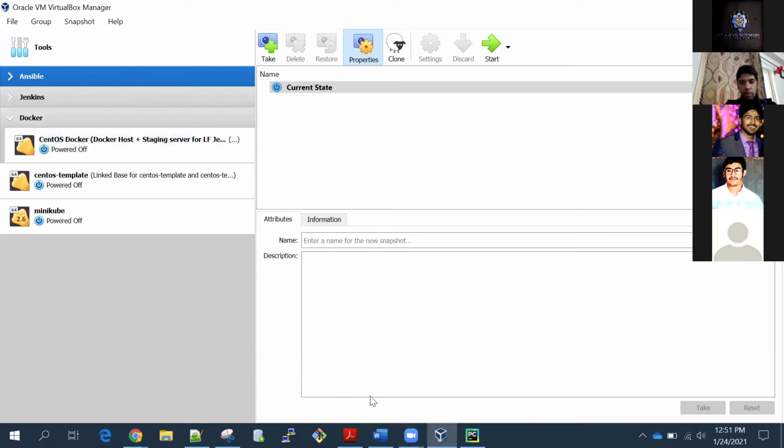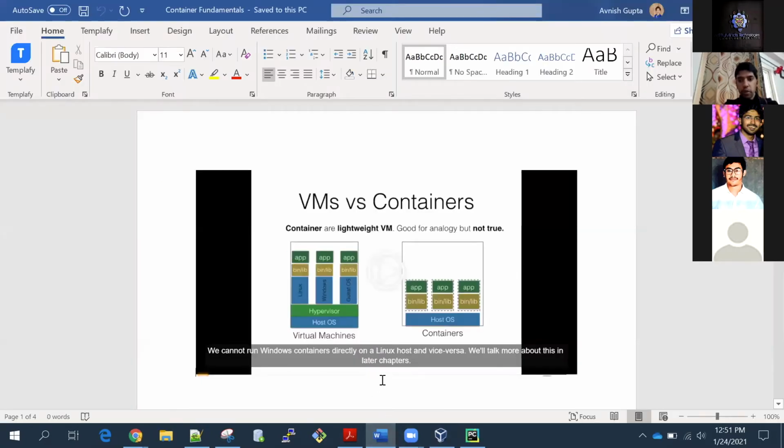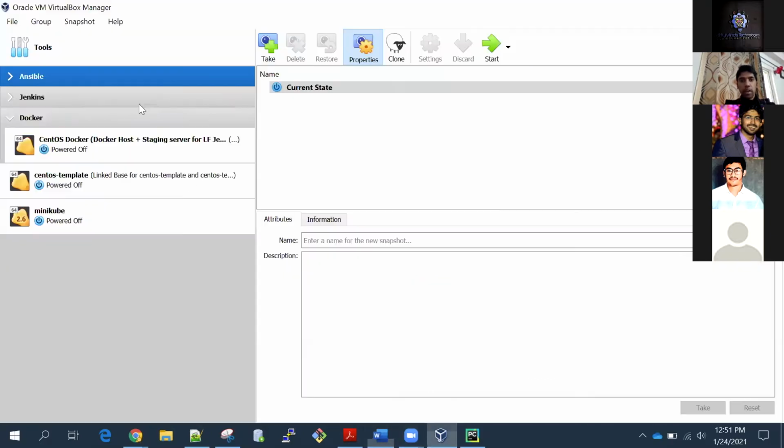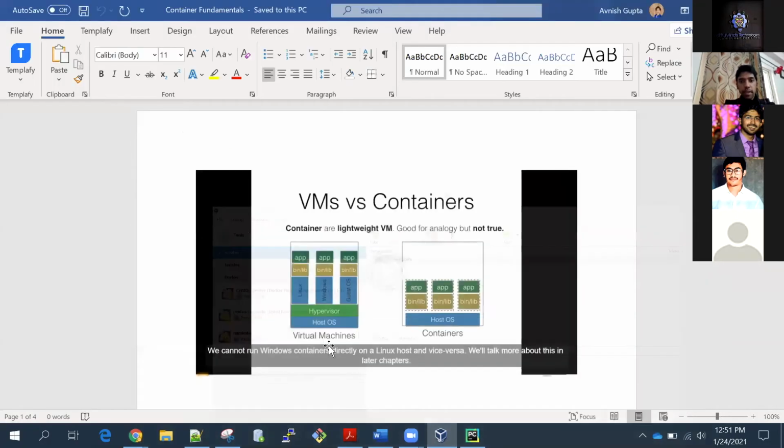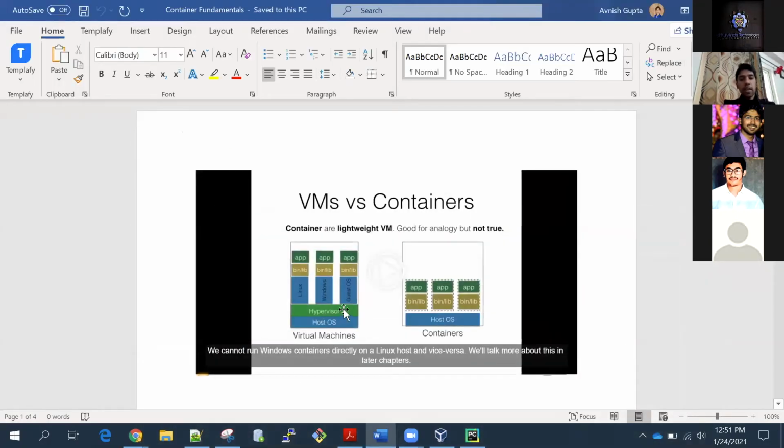Now going on to that picture which I showed you earlier. What is the concept of virtual machines? If you see my screen, in a virtual machine we have a host operating system. In my case, I have a Windows operating system, which is the host operating system. Then there is a hypervisor. Here this Oracle VM VirtualBox Manager is a hypervisor, and on top of it we create our virtual machines.